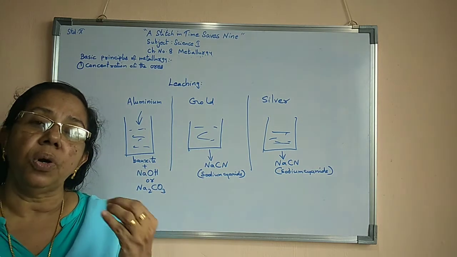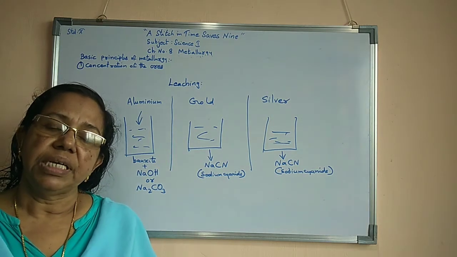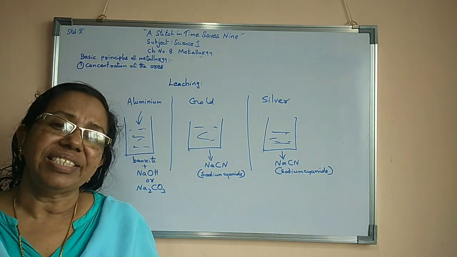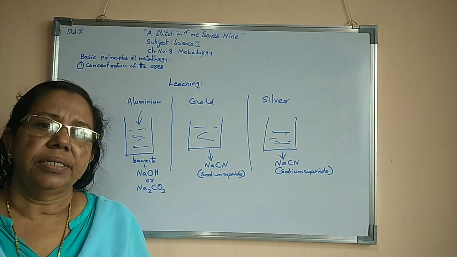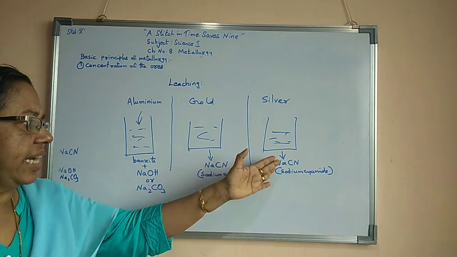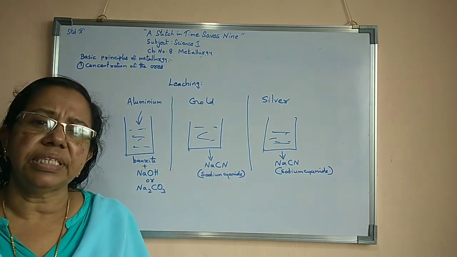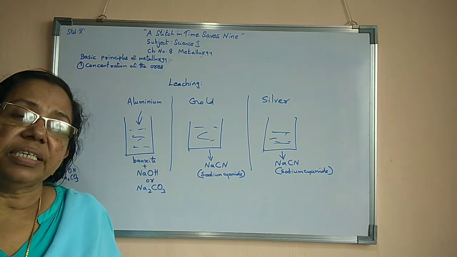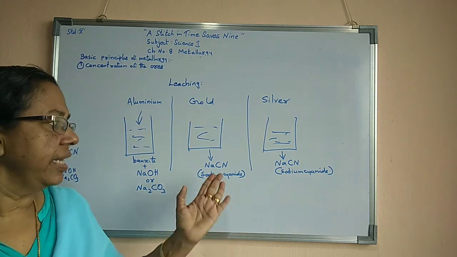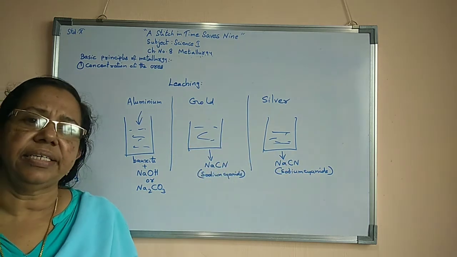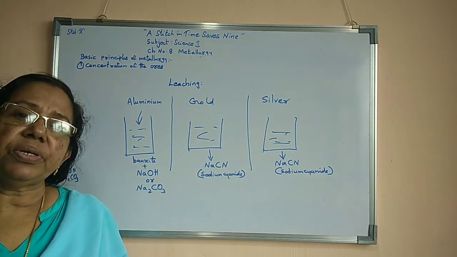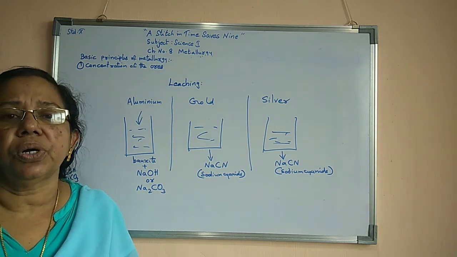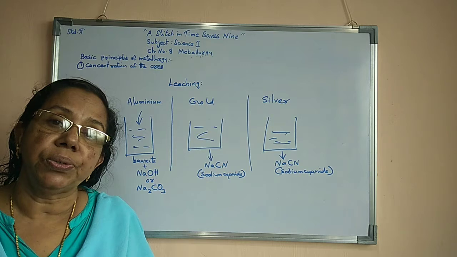Actually, in the case of gold as well as silver, their ores can dissolve in several solutions, but at present we mostly use sodium cyanide. Why? Its pollution is less. Before, they were using thiocarbamide, but so many fumes used to occur, and even pollution used to occur.